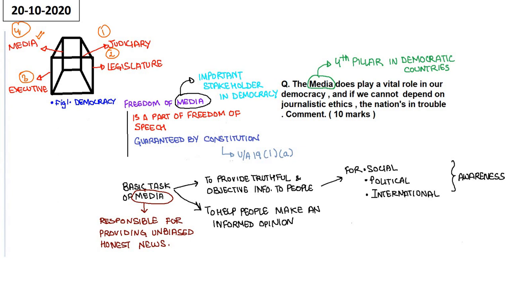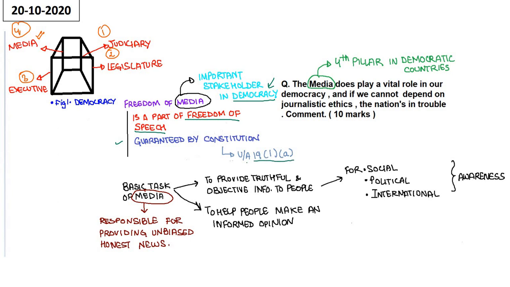So another point you can highlight in this question is that media is the fourth pillar in democratic countries. Media, when we talk about media, when it is providing unbiased information, it is providing justified, verifiable information, that means there should be freedom of media in a country. एक democracy में media की freedom होनी चाहिए, right? So freedom of media, it is also a part of freedom of speech. And we all know that media is a very important stakeholder in democracy, a very important investor in the democracy. Freedom of media is a part of freedom of speech, which is guaranteed by Constitution under Article 19.